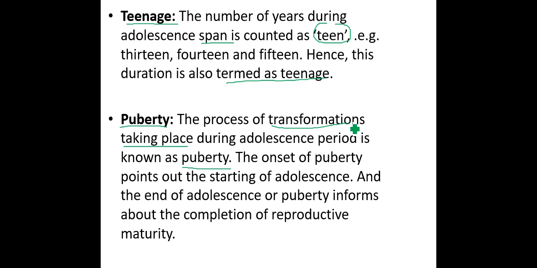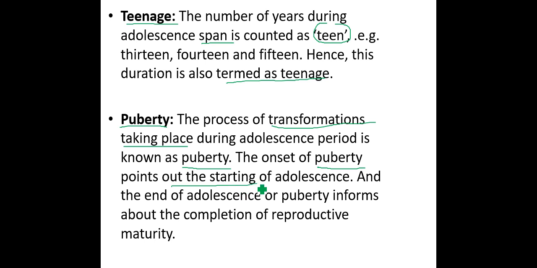The transformation means the growth and development, starting from age 10 to age 19, that is known as puberty. The onset of puberty points out the starting of adolescence.